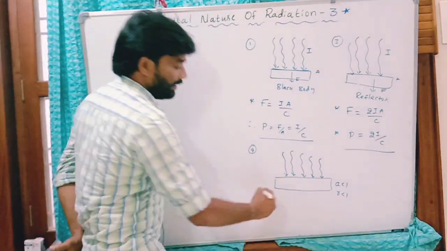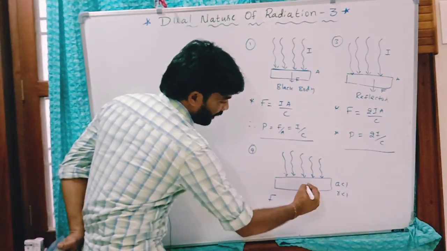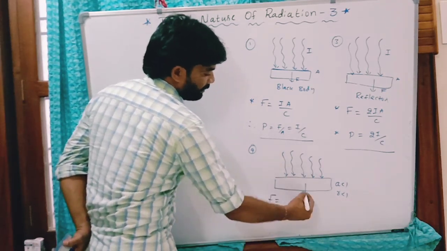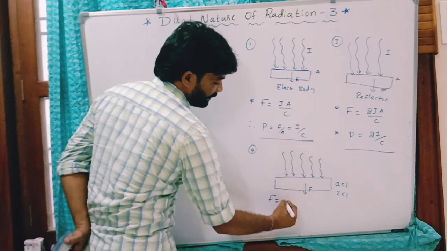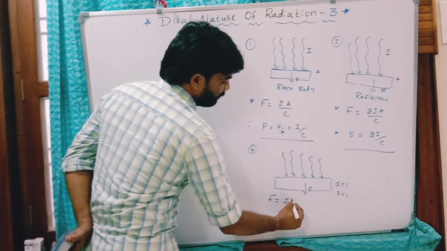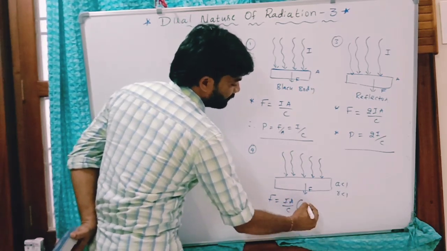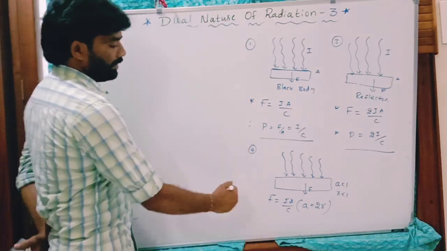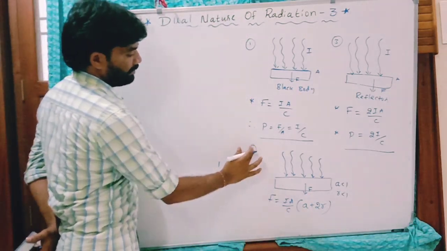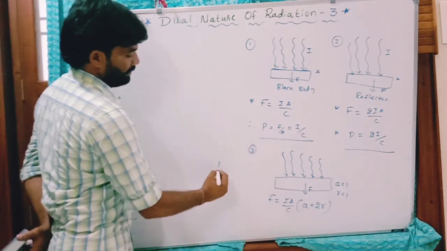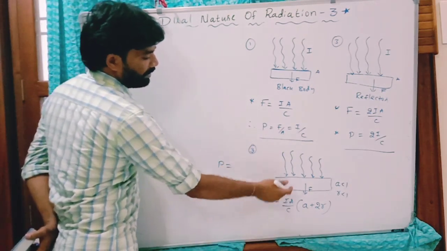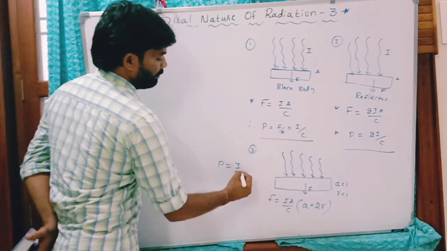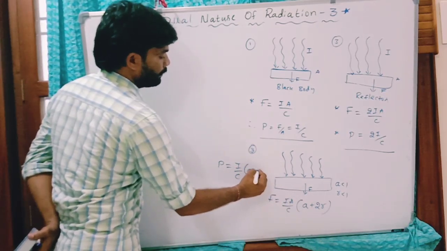In this case, the radiation force acts downward. The radiation force on this surface is IA by C times (A plus 2R). We derived that, and this is the third case. The radiation pressure on this surface is I by C times (A plus 2R).